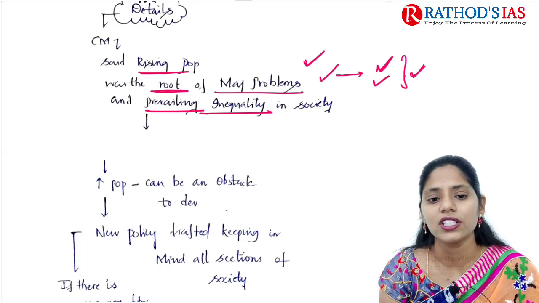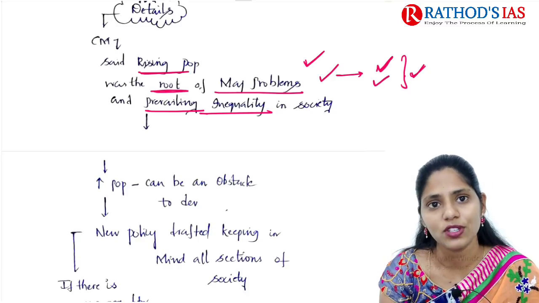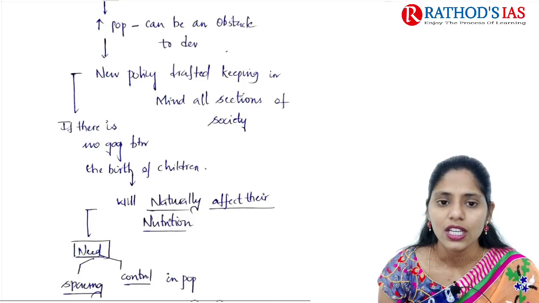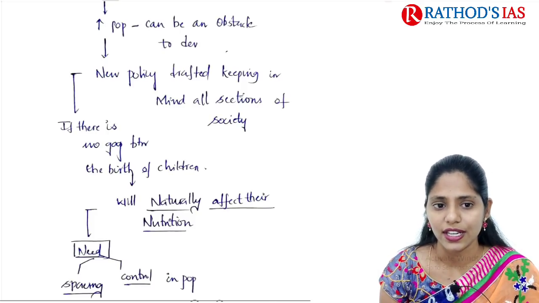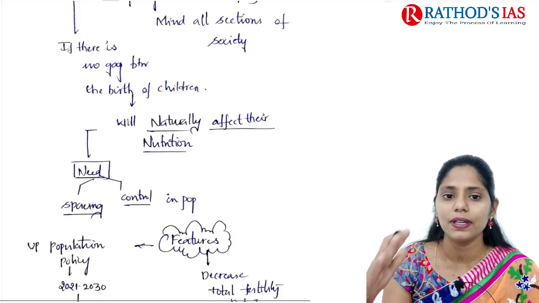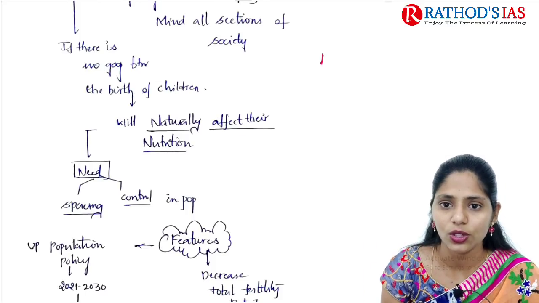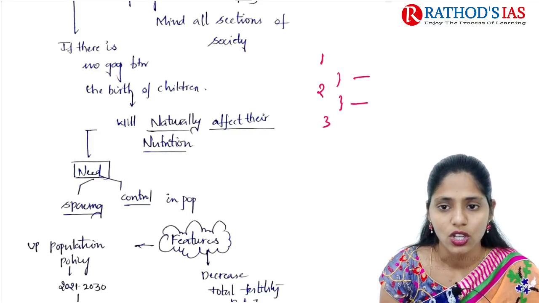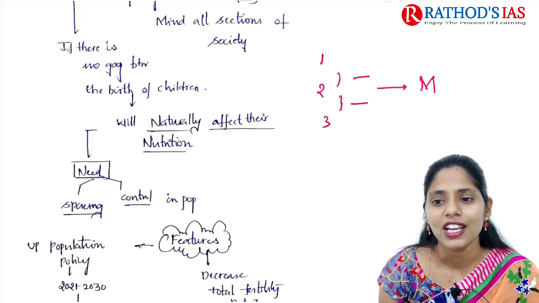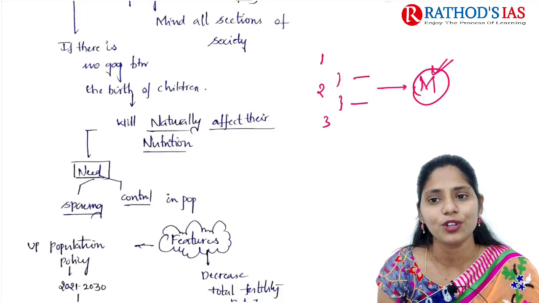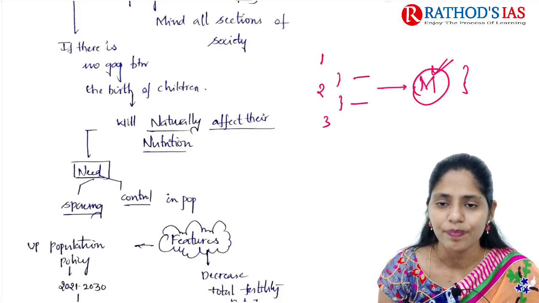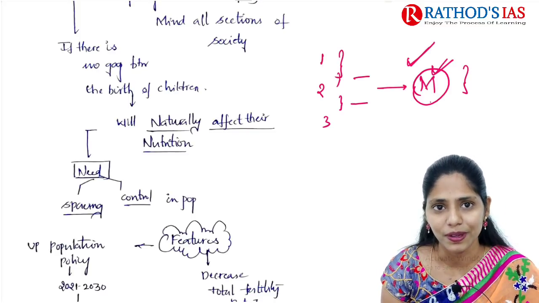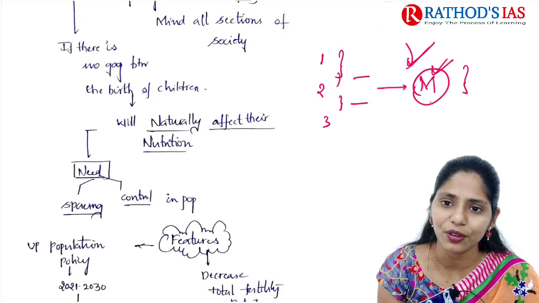Increase in population can be an obstacle even to the development of that state. Because of this, the new policy was drafted keeping in mind all sections of society. If there is no gap between the birth of children, from the first child to the second and third child, it will naturally affect their nutrition. Further, it will lead to malnutrition. Again, malnutrition is one of the important challenges we are facing now. So whenever we need to address malnutrition, we also need to control birth. This is an important background here.